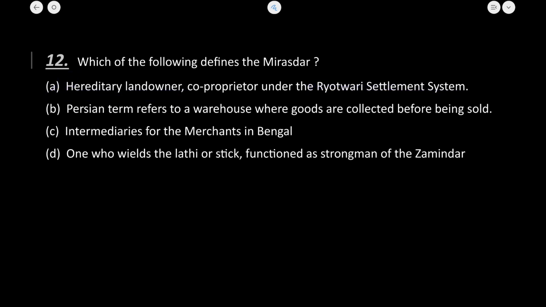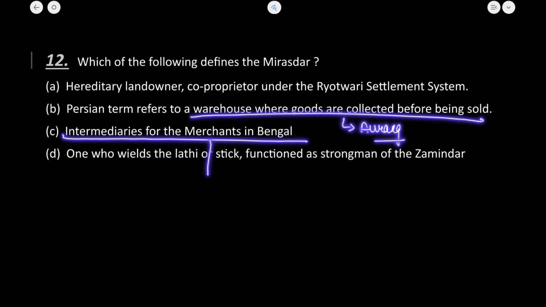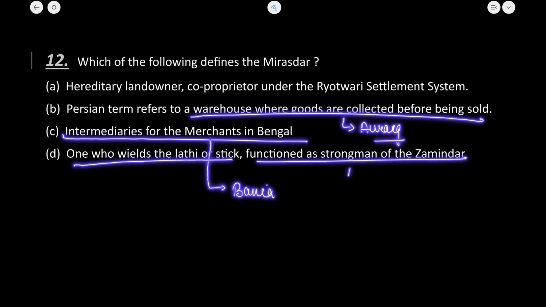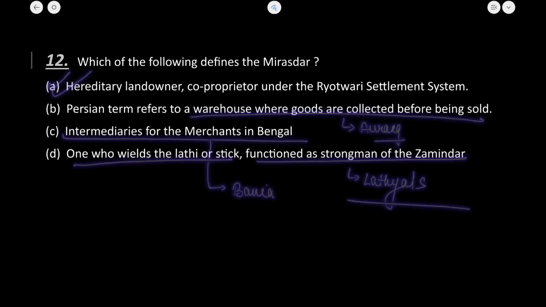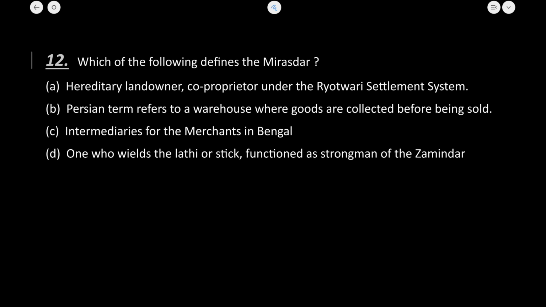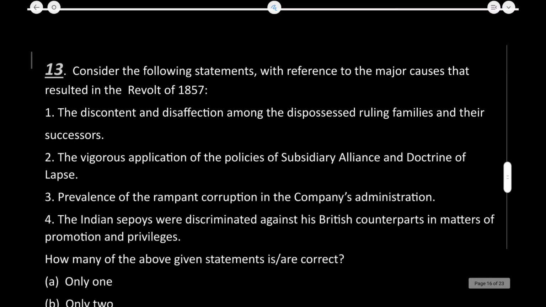If I talk about the warehouse where goods were collected before being sold, so the Persian term for that was aurang. And if I talk about the intermediaries for merchants in Bengal, these were known as banians. And one who wielded the lathi and functioned as a strongman of zamindars, these were known as lathiyals. Okay, so इसका correct answer हमारा A हो जाएगा. Let's now move to the next question. That is question number 13.